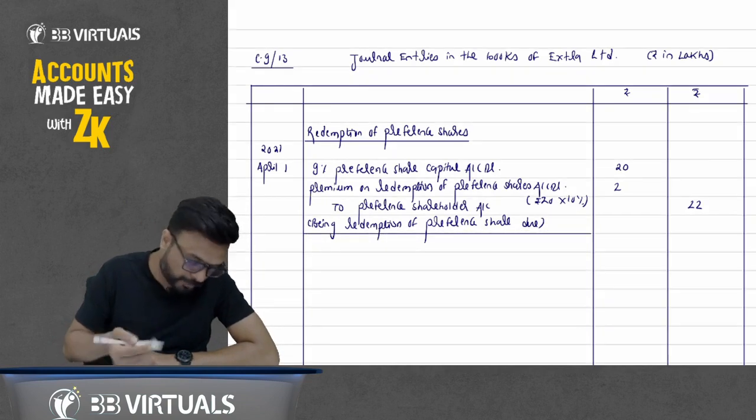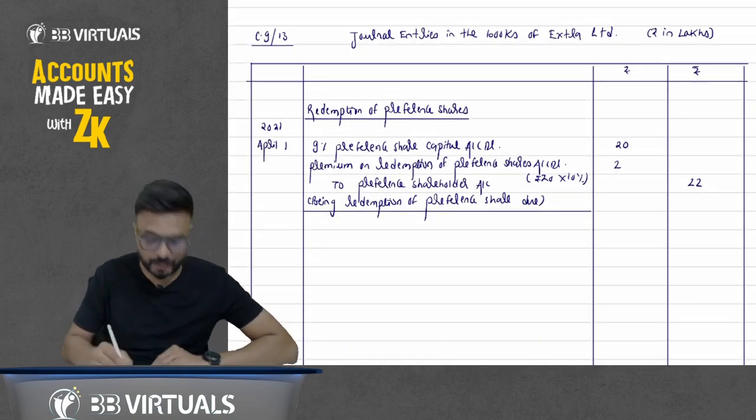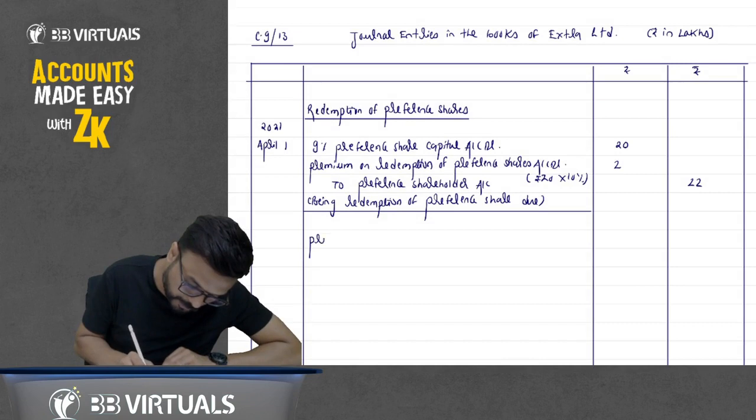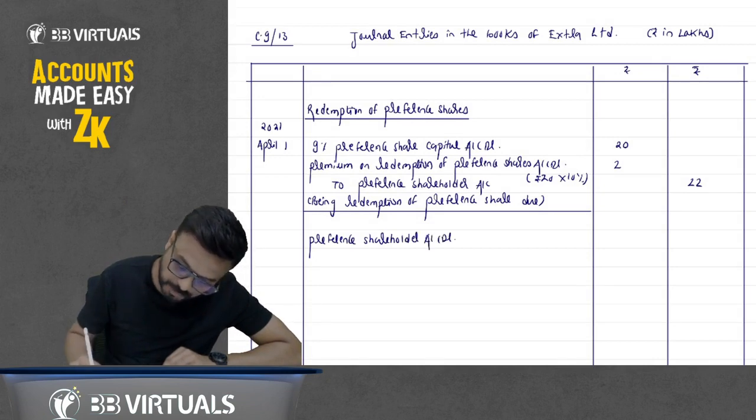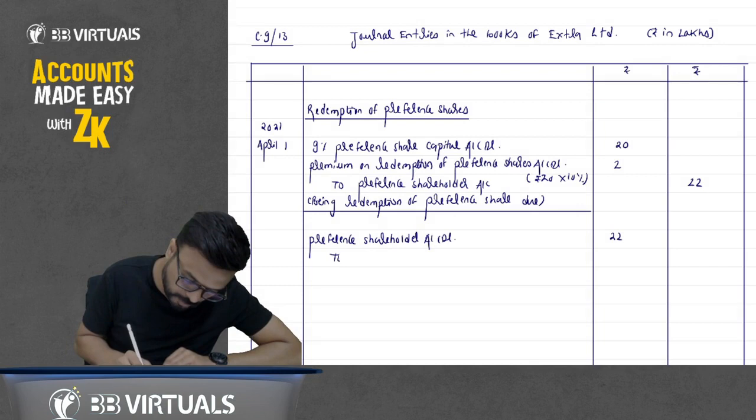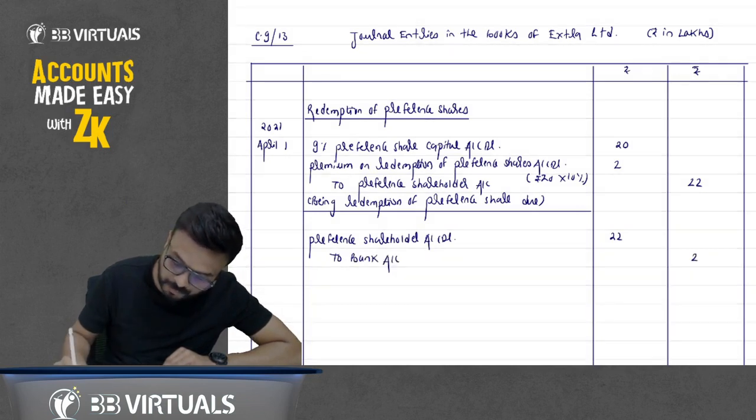Now we will pay to preference shareholder. So preference shareholder account debit to bank account. Preference shareholder account debit 22 lakhs to bank account 22 lakhs.